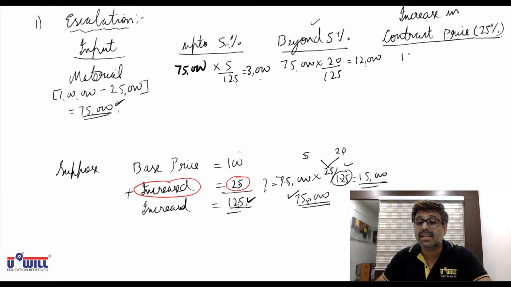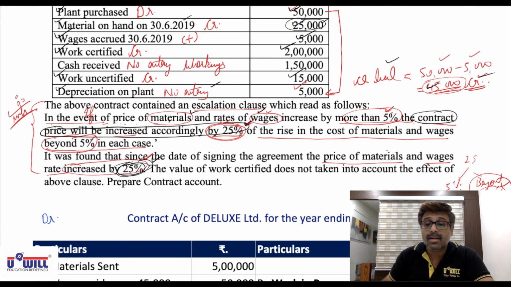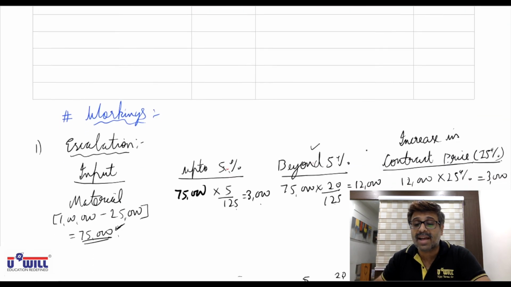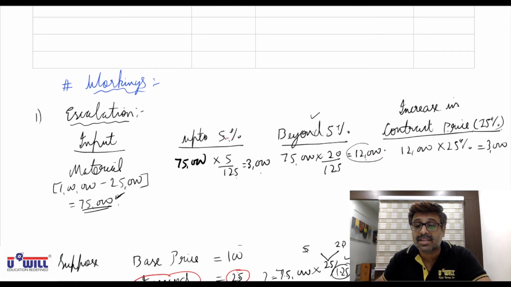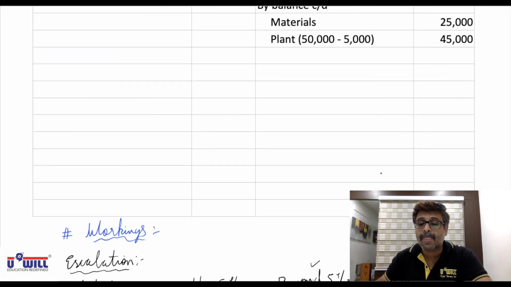Out of this 12,000, we will further increase the contract price only by 25%. That is 3,000. It is given that the contract price will be increased by 25% of the rise in cost of materials and wages beyond 5%. What is the rise in price of material beyond 5%? 12,000. Further out of 12,000, contract price will be increased by 25%. So that is 3,000.